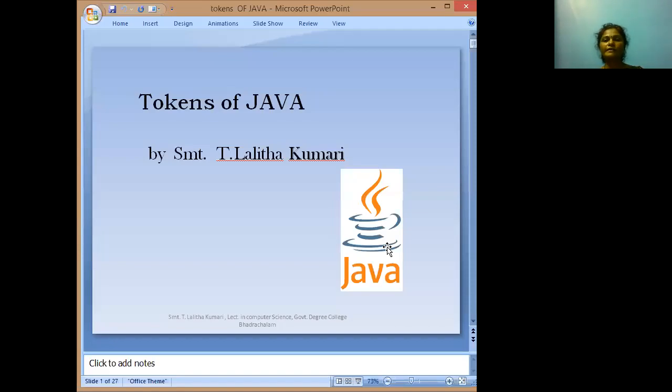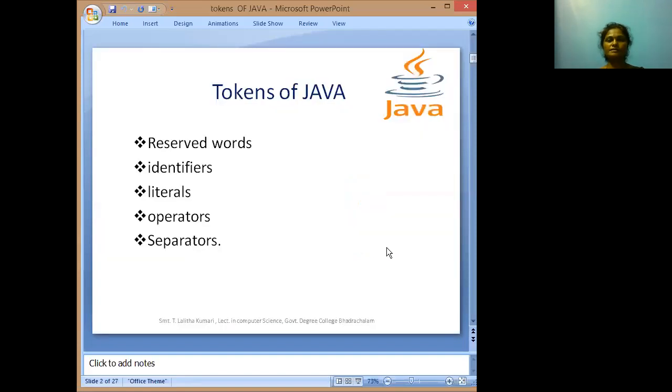As we have already discussed the Java features in the previous video, today our topic is the tokens of Java. Tokens of Java have some components. What are those? Reserved words, identifiers, literals, operators, and separators.